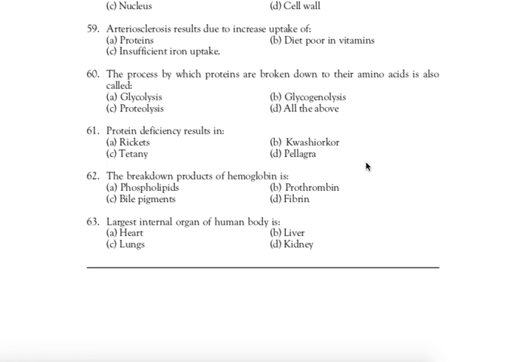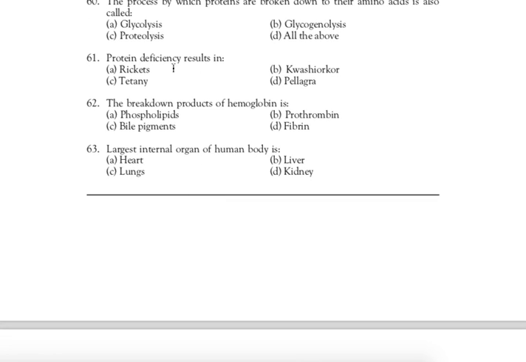Right answer is B. Kwashiorkor. Protein deficiency results in the Kwashiorkor. And these are the rickets, tetany and pellagra that can be caused by the vitamins insufficiency. Next question, 62. The breakdown products of hemoglobin is. Right answer is C. Bile pigment. The breakdown product of hemoglobin is the bile pigment.